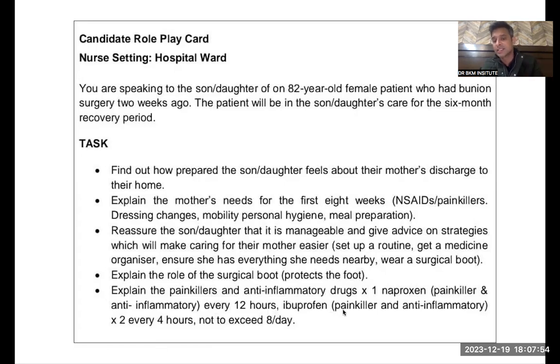There is another drug, ibuprofen, which should be given in the form of 2 tablets, and that should be given every 4 hourly. So there are 2 tablets that your mother has to take. But be cautious and make sure that the ibuprofen does not exceed more than 8 a day. That means you have to give it after every 4 hours, and 2 tablets can be given, but still you cannot give it more than 8 a day. I hope you have understood everything. Yes, nurse, I have understood.